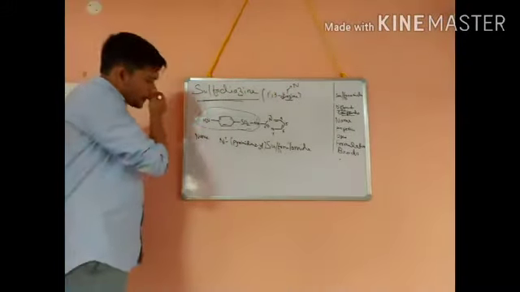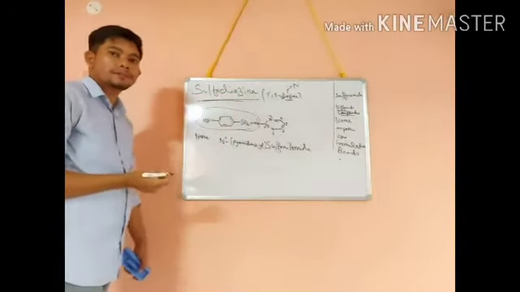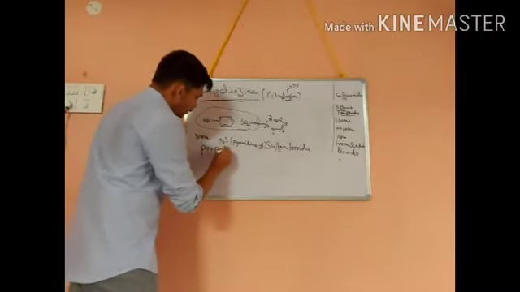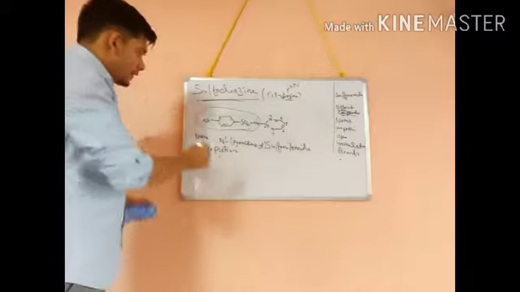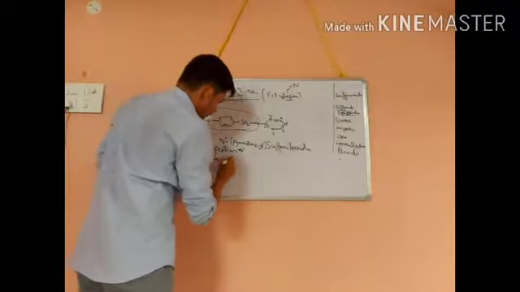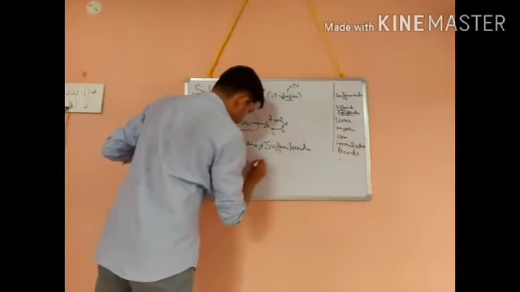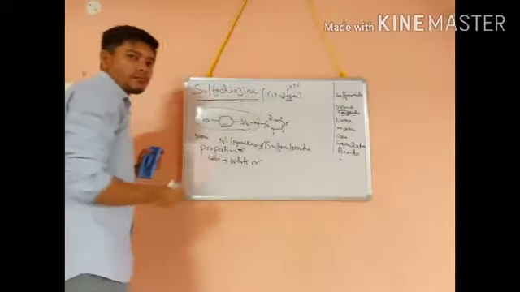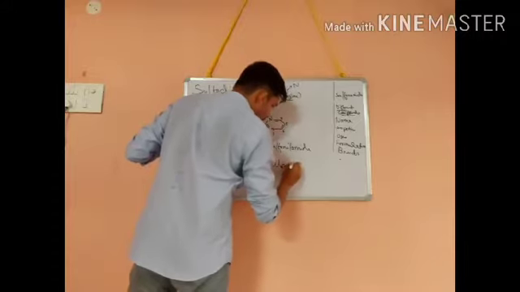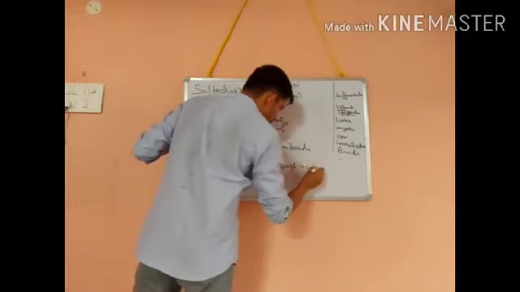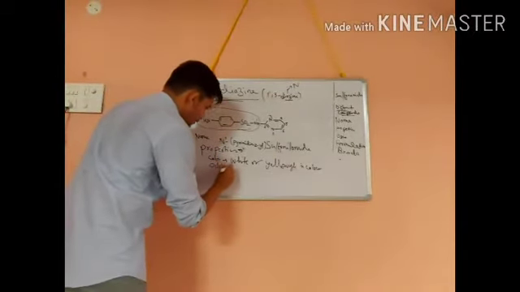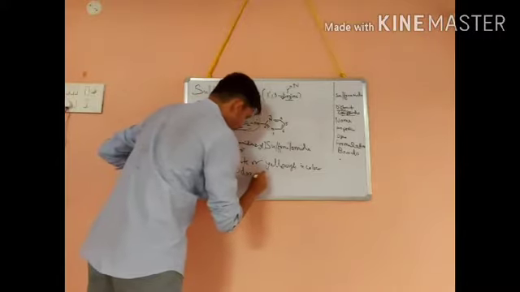Next we will see some properties. First the color. It is white or yellowish in color, and it is odorless.